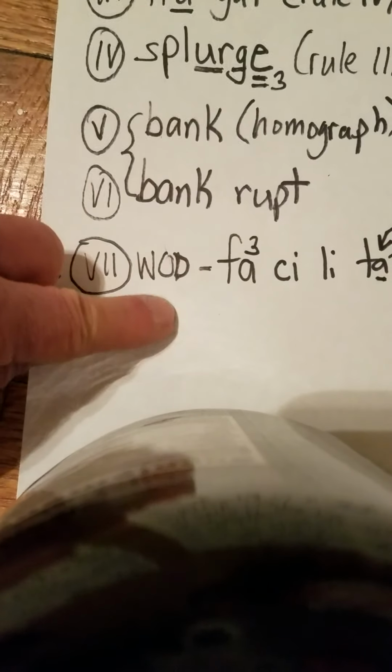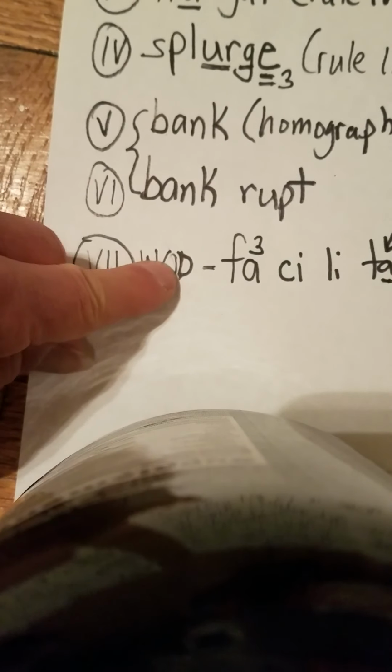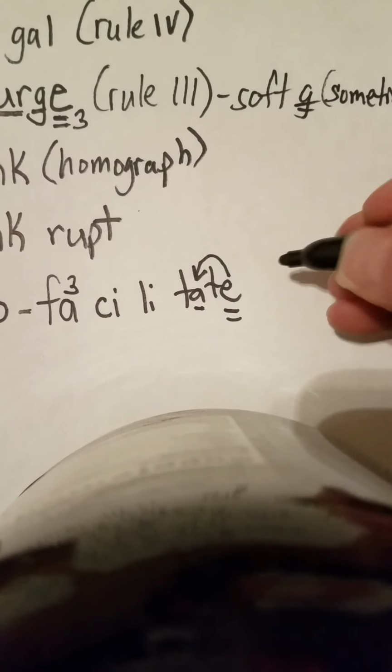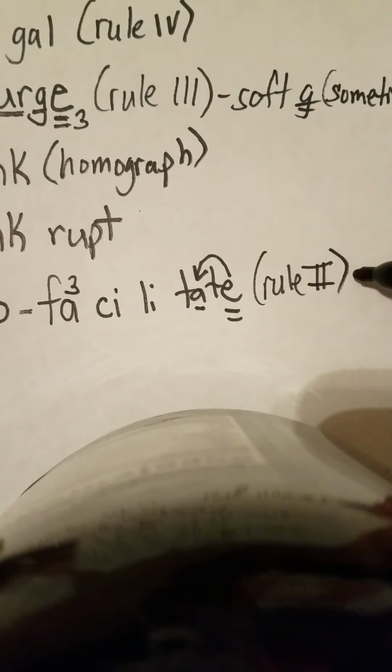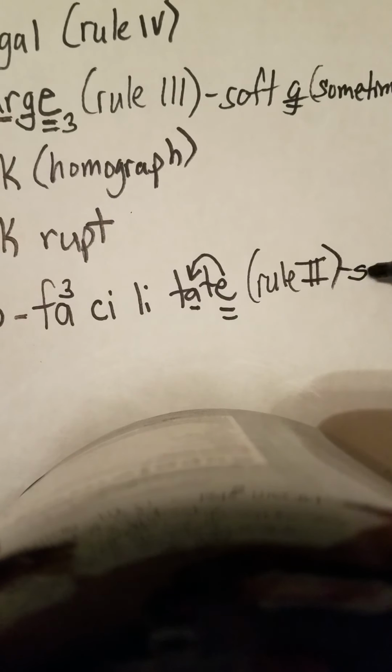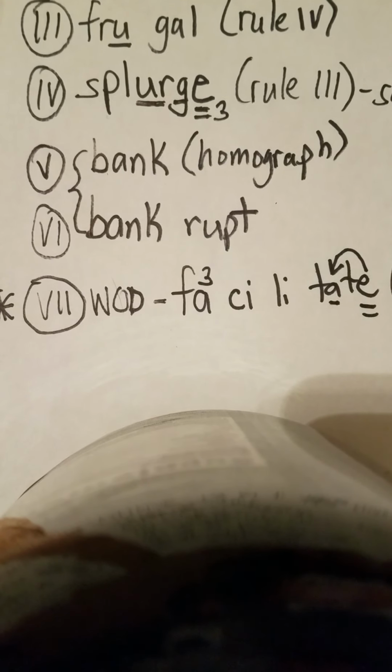Now, WAD is an acronym. It means word of the day. Word of the day, okay? But I also see a rule here. That is rule 2. Soft C when followed by Y, I, or E. Okay? And we are going to review these words momentarily. You will be looking up the etymology, you will be using the different definitions and showing your visual vocabulary with all of these words, including the homographs.